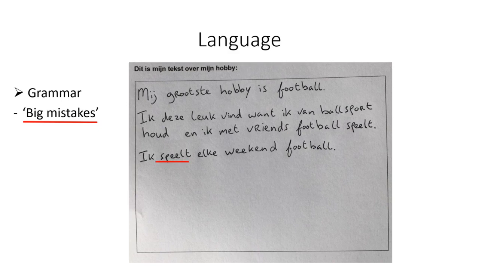Then finally, we have another mistake, and this one is in the form of the verbs. Again, this person wrote ik speelt instead of ik speel. So in the ik form, there is no T there.